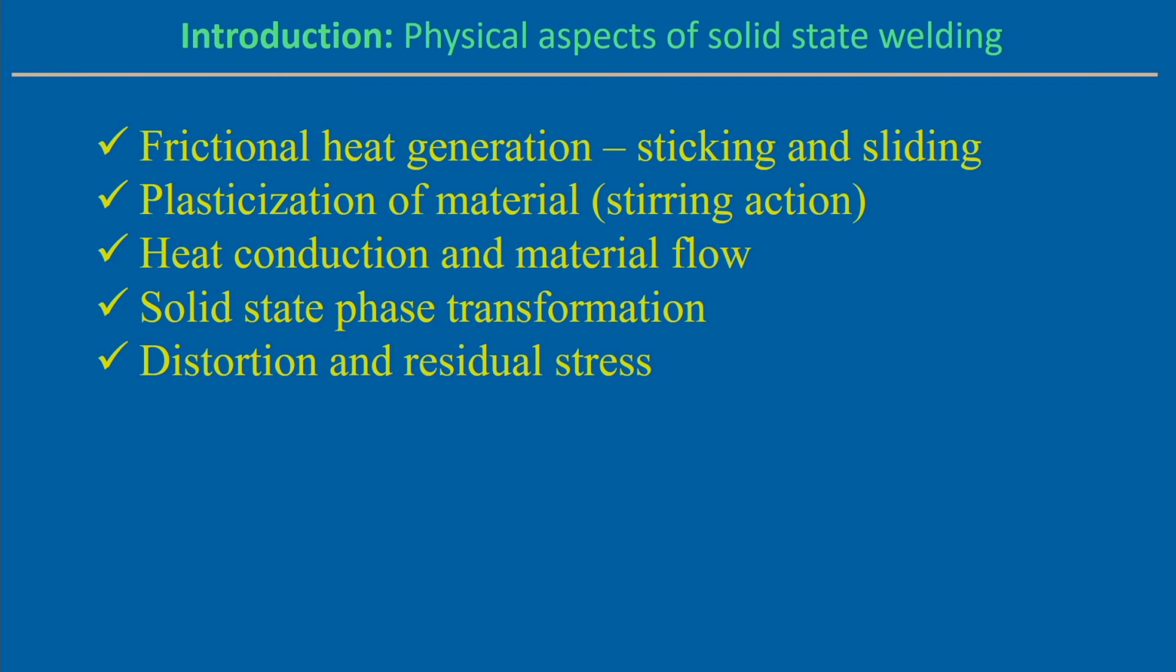But apart from that, plasticization of the metal is there. During the plasticization of the metals, it may also generate some amount of heat, and heat conduction and material flow are involved. Heat conduction is also associated because frictional heat generation is there, so heat will be conducted, and it is necessary to solve the heat conduction equation. Material flow also happens, due to the plasticization of the material. Normally in the case of FSW, one of the solid state welding processes, we assume viscoplastic material flow, which is not like the molten material flow which we normally consider in the fusion welding process.